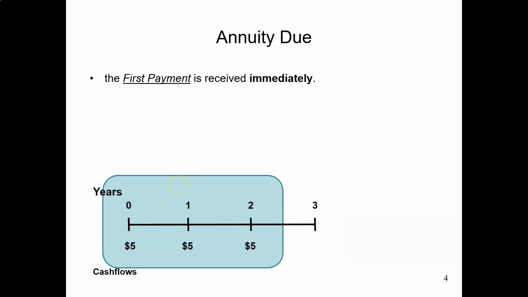This graph is an annuity due of 3 periods. You will receive the first payment at year 0. Then 1 year after, you receive the second payment. 2 years after, you receive the final payment.